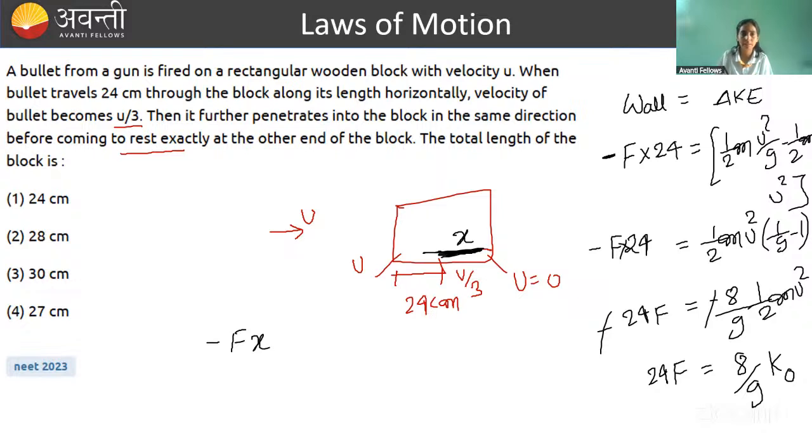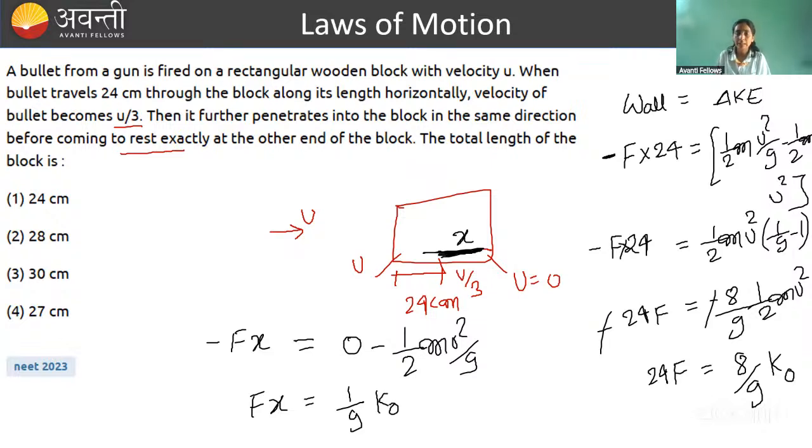Yes, Punit, you are correct. So minus fx will be equal to how much? Change in kinetic energy. So again, it will be equal to final kinetic energy 0. Initial is half mu square by 9. So fx is equal to how much? This is equal to 1 by 9 k naught.